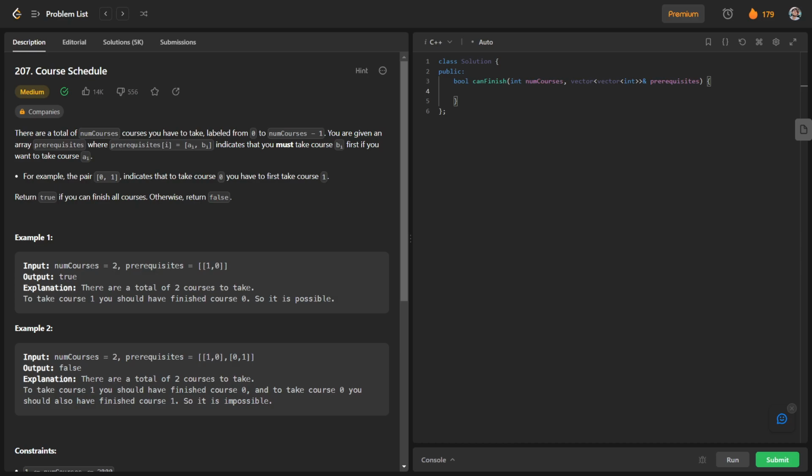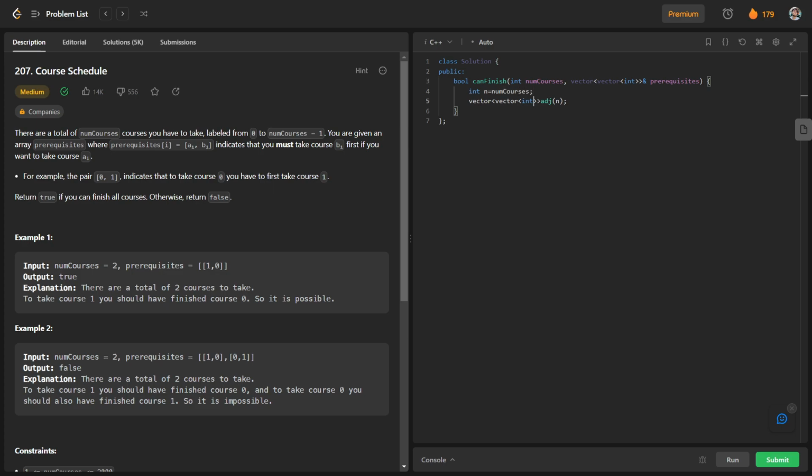So first of all I have to create the graph, because they haven't given us a graph. So basically we have to first create a graph. For this I will have a 2D vector of integers, adj, and the size will be n. Basically n is nothing but num courses.